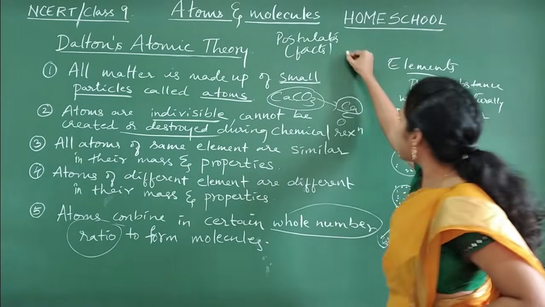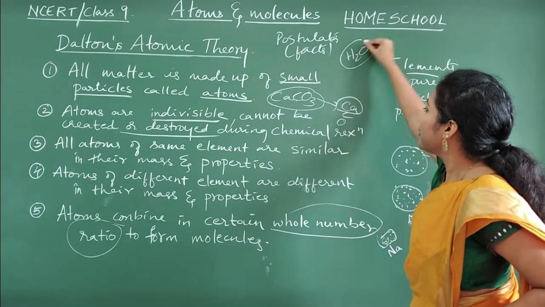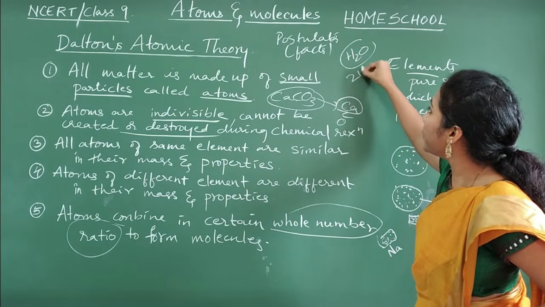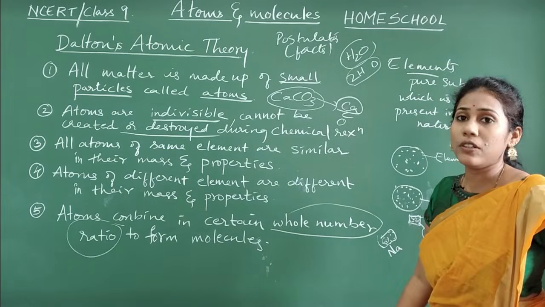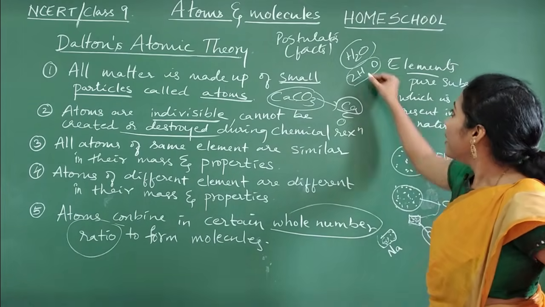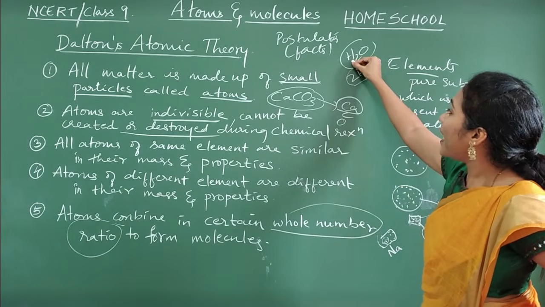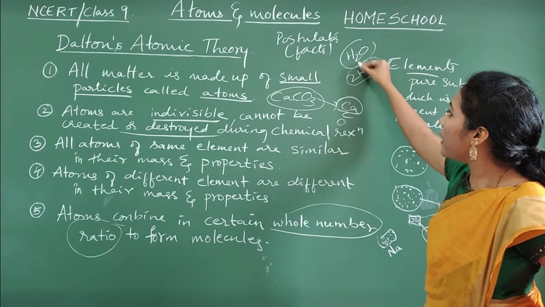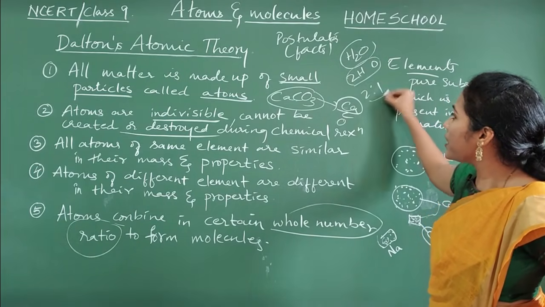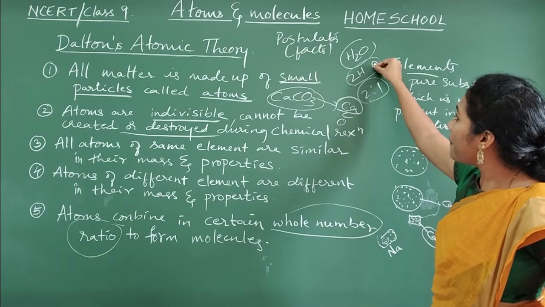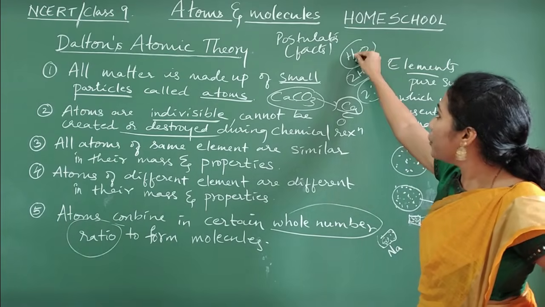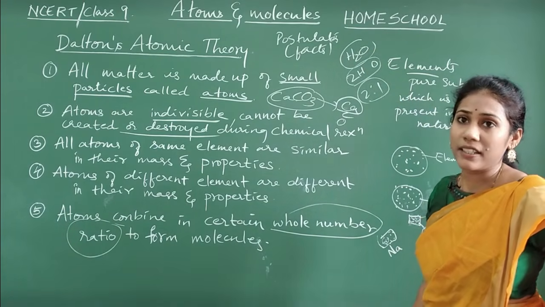For example, H2O. Always 2 hydrogen atoms and 1 oxygen atom, when they combine, you will get H2O. Always. That means, what is the ratio of hydrogen and oxygen in this molecule? 2:1, no? 2:1 in the sense, guys, 2 atoms of hydrogen always combine with 1 atom of oxygen. Only then you will get a molecule called water.